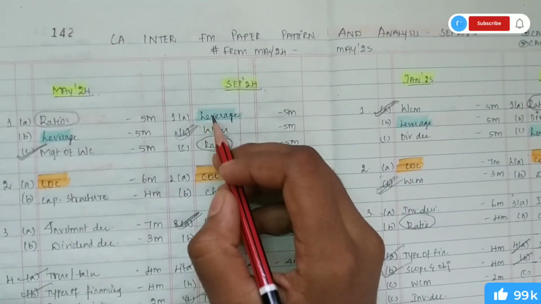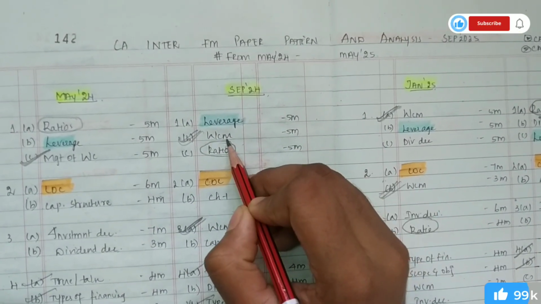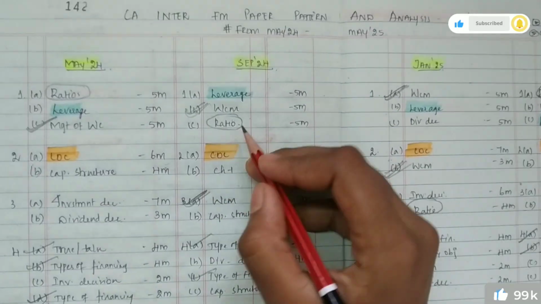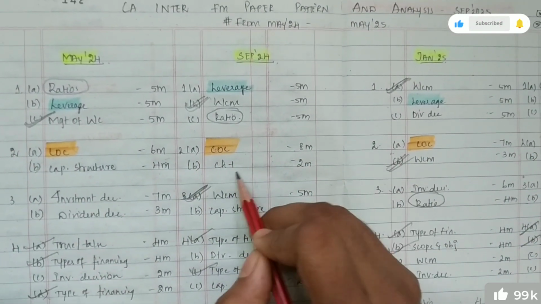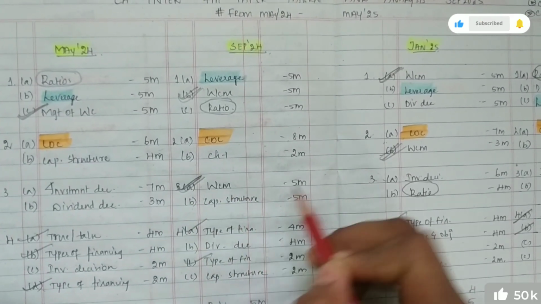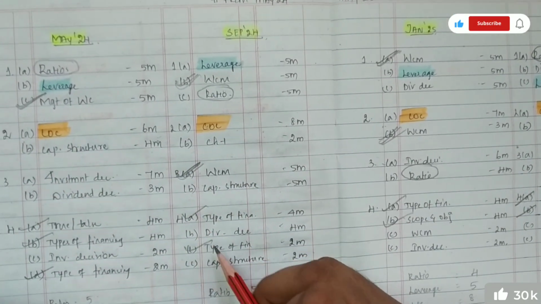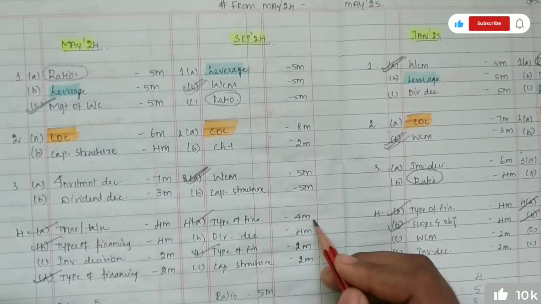Also in the September 24 attempt, first A, B, C: leverage 5 marks, working capital management for 5 marks, ratios for 5 marks. Second question, 2A, 2B: cost of capital and chapter 1, for 8 and 2 marks. 3A and 3B: working capital management and capital structure for 5 marks. 4A, 4B, 4C and 4D: types of financing, dividend decisions, types of financing, capital structure for 4, 4, 2, 2 marks.